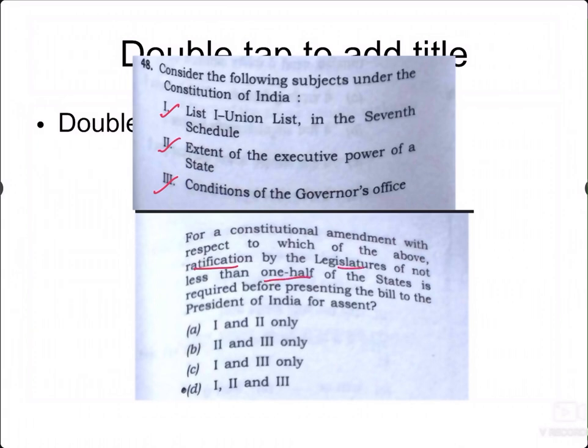We will see each statement in detail, or rather look at where this ratification is required.